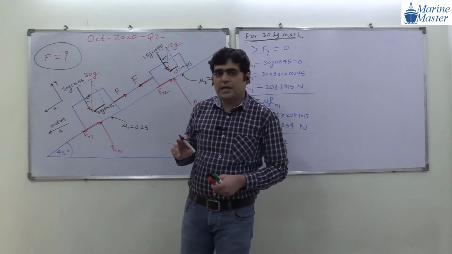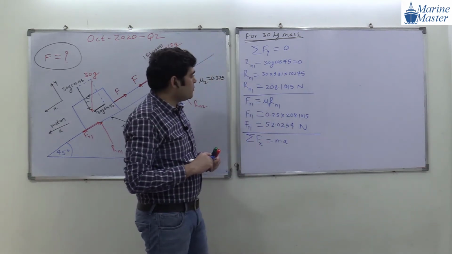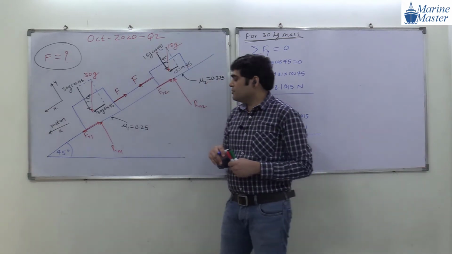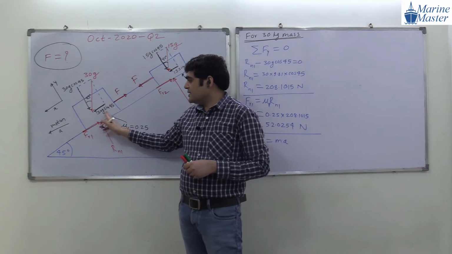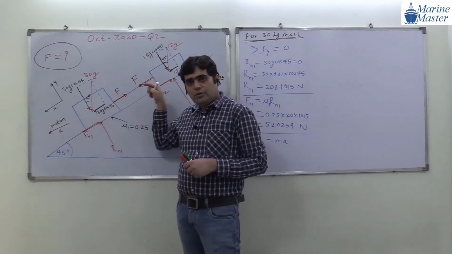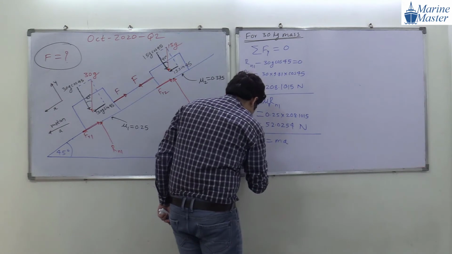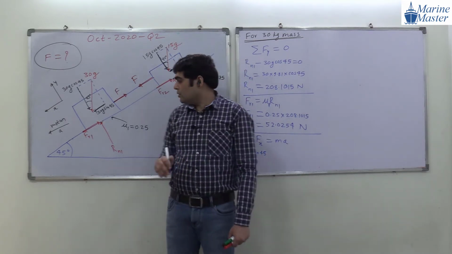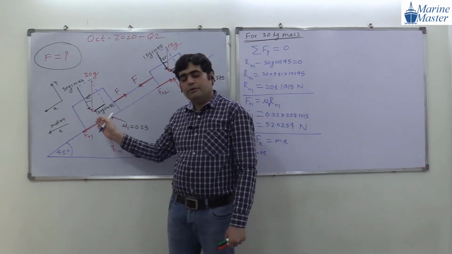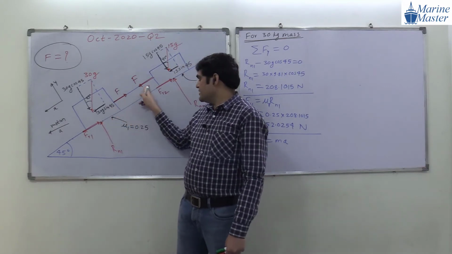So try to see the scenario here. Next point: summation of forces in the x direction. What are the forces here in the x direction? First of all, 30g sin 45, it is positive. Okay. 30g sin 45, it is positive. Then this F, don't consider this F.